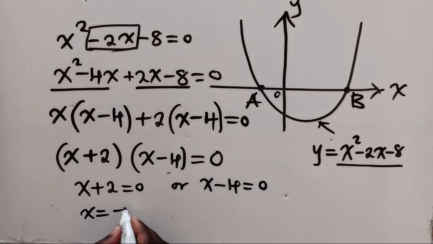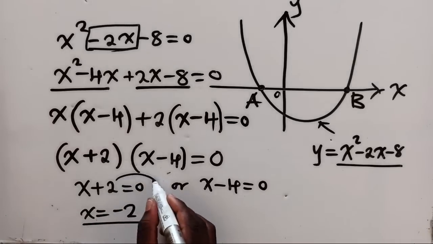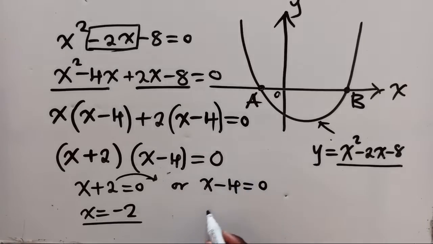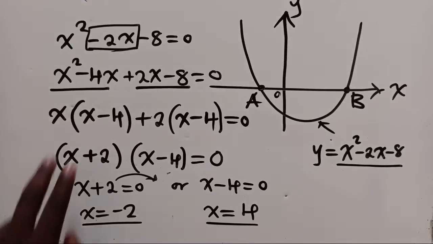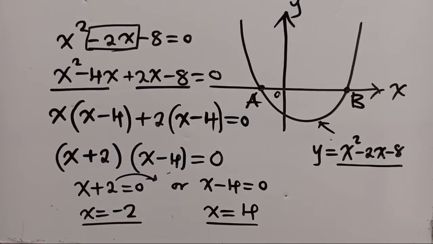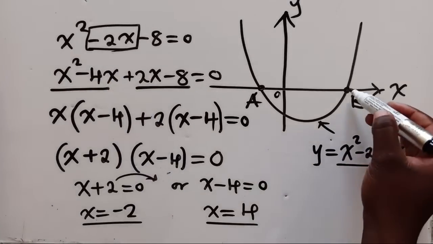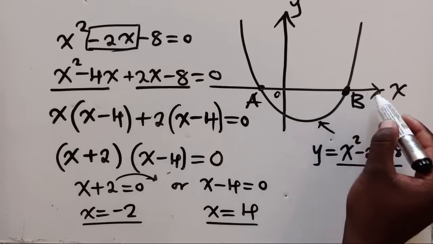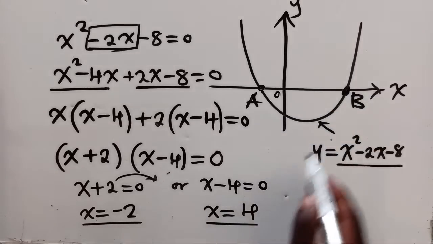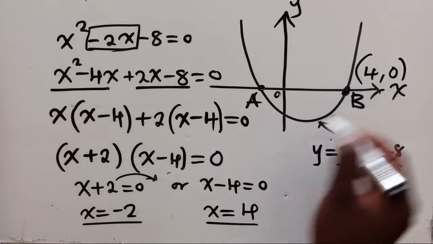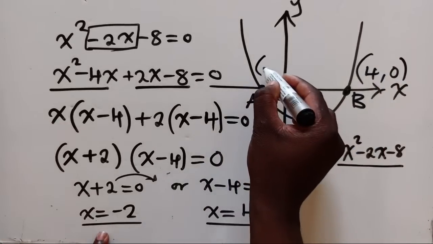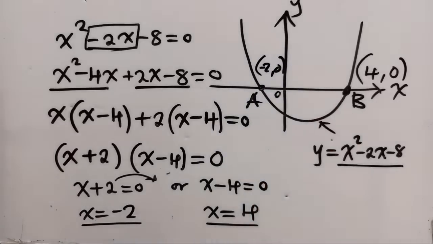Solving for x, we're getting a -2 here because this 2 comes to this side, it will be -2. Even the -4 will give us a +4. And these are the two solutions or answers of x when solving this equation. So which one can be found here at B? This is the positive side, so the bigger number must be where B is, and that is 4, 0, while this other one will be here, it's negative 2, comma 0. So those are the coordinates.